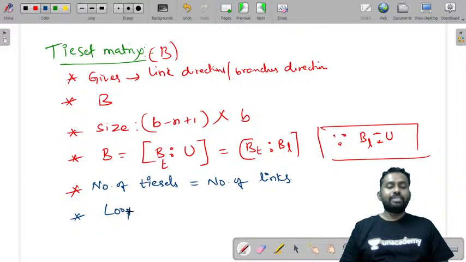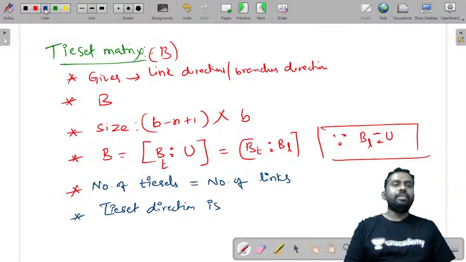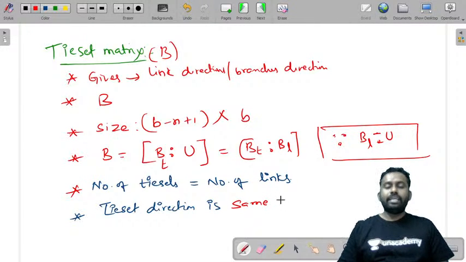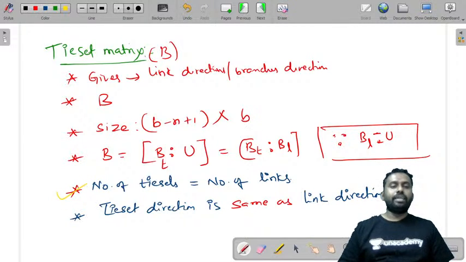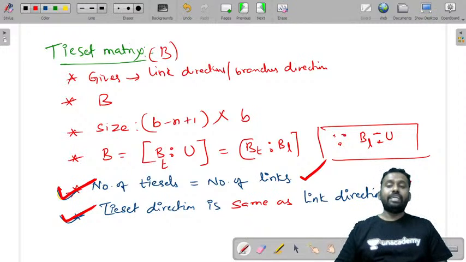And the loop tie set direction is taken the same as the link direction. These two points are very important: the number of tie sets is equal to the number of links, and the tie set or loop current direction is taken in the same direction as that of the link direction.